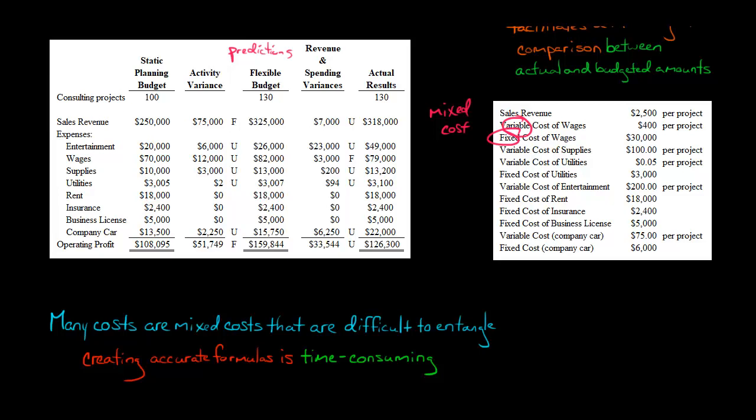Anytime there's a mixed cost, we have to come up with a formula and say, what is the fixed cost component? What is the variable cost component? We use that to predict what the total cost would be under various scenarios, in this case for 130 consulting projects. It's not easy to do, and very time consuming. To the extent that these numbers aren't accurate because our formulas aren't that great, that could lead to issues when we're comparing our actual results to the amounts from the flexible budget.